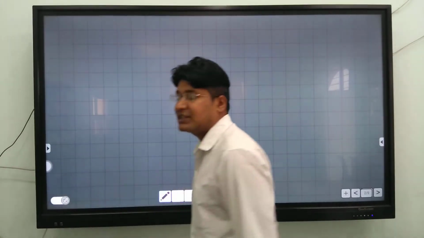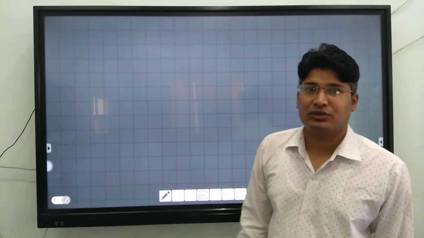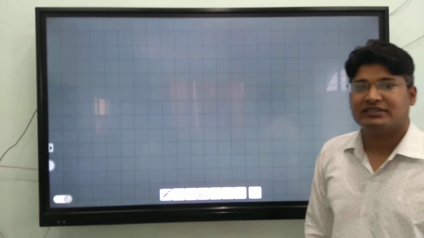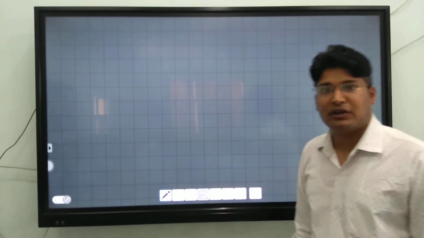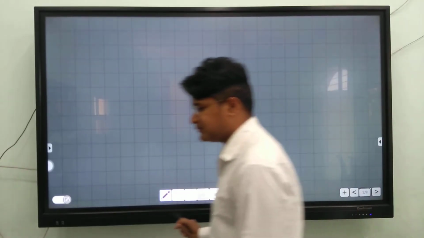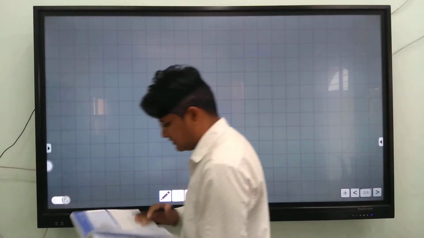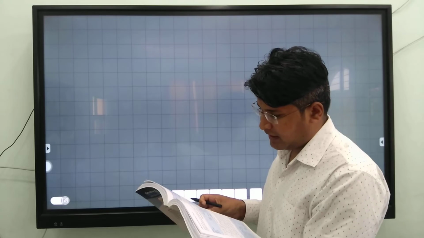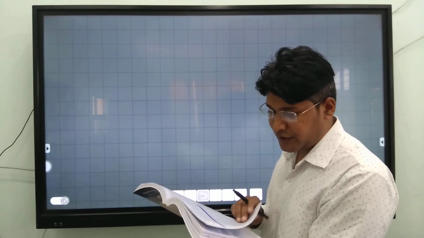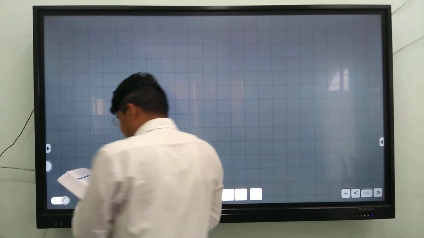What is the new profit sharing ratio? The new profit sharing ratio is the ratio in which all partners, including the new partner or incoming partner, will share future profit or loss of the firm. I'll explain how to calculate the new profit sharing ratio with a question.